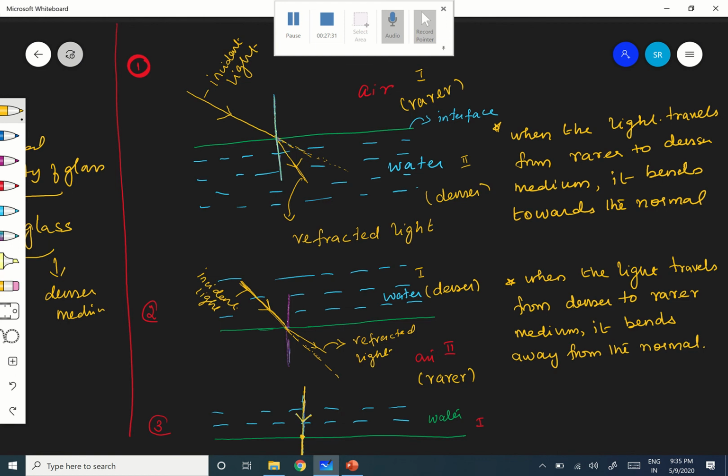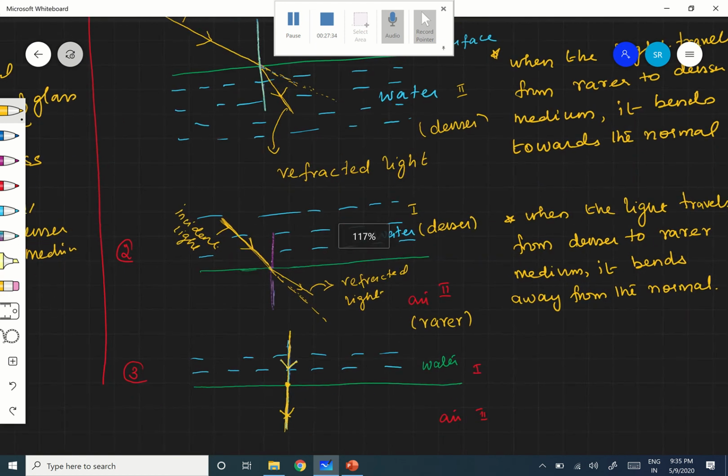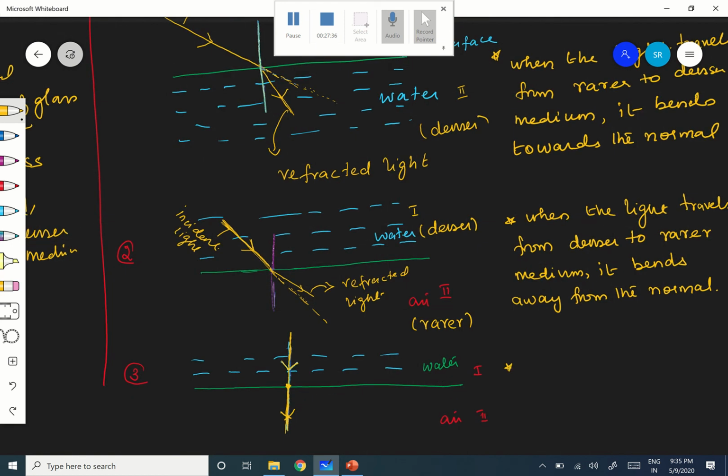It bends away from the normal because there is some change in the path. Okay. Third one is when the light travels along the normal, whether it is from rarer to denser or denser to rarer, doesn't matter. When the light is going along the normal, then what is that?